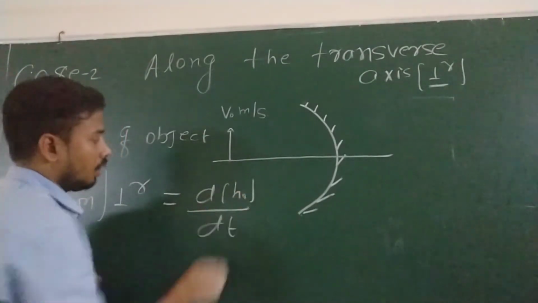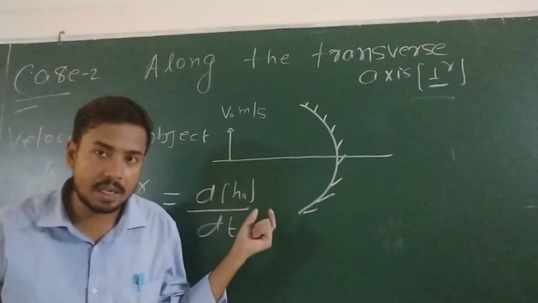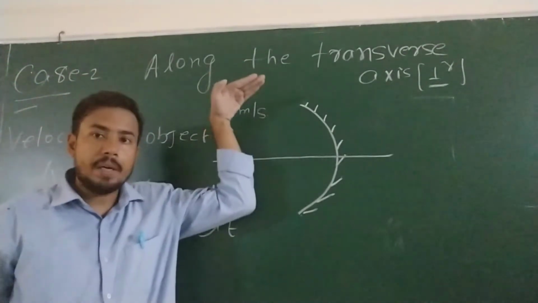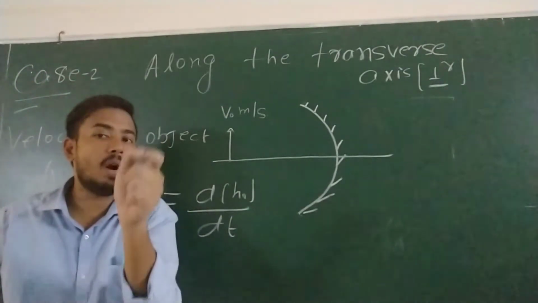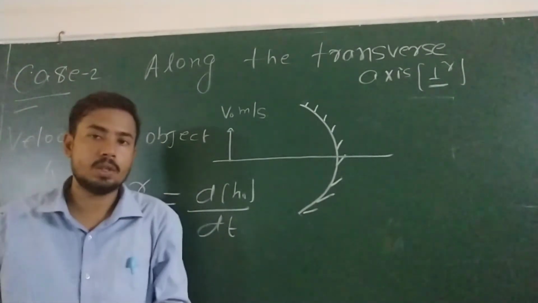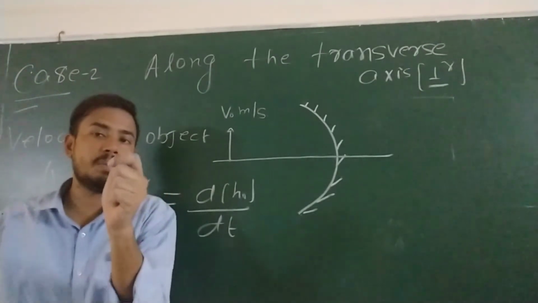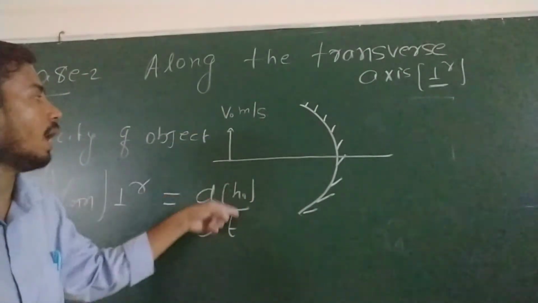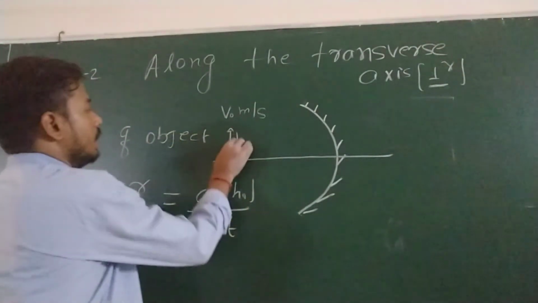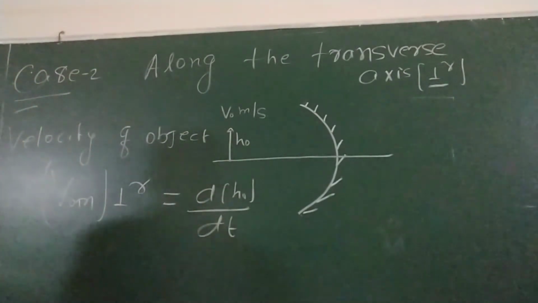Why dh0? Because here h0 is the position of object along the perpendicular axis. There it was du by dt, because u was the coordinate of object along the principal axis. But right now, perpendicular to the principal axis, we will take height. So this becomes velocity of object.